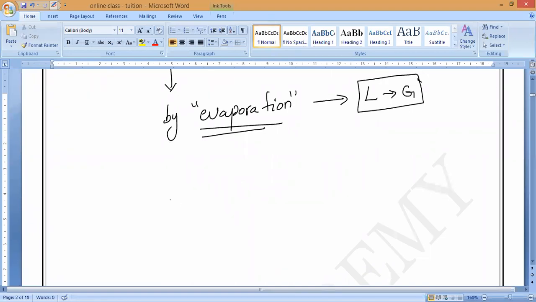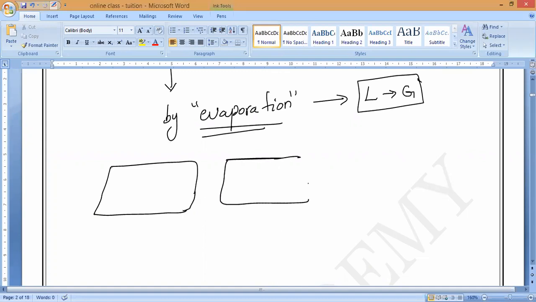Suppose, I think most of you have visited Rameswaram. If you go around Rameswaram, in most areas we can see salt fields. There the seawater is trapped in large, shallow pools and allowed to stand.